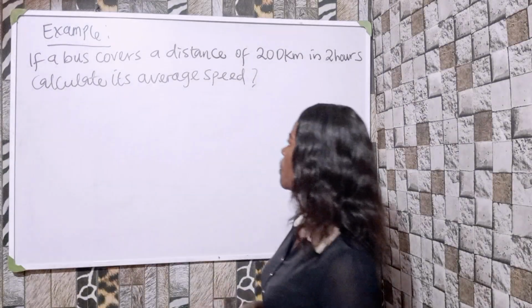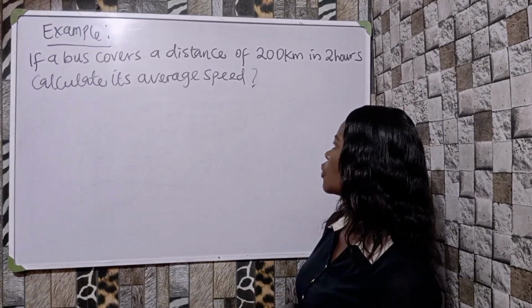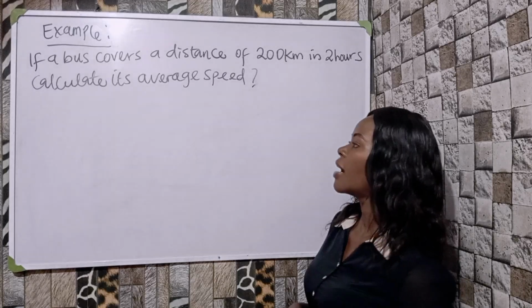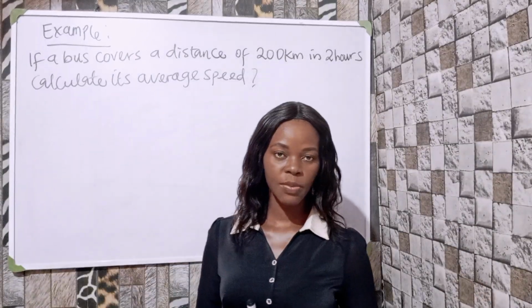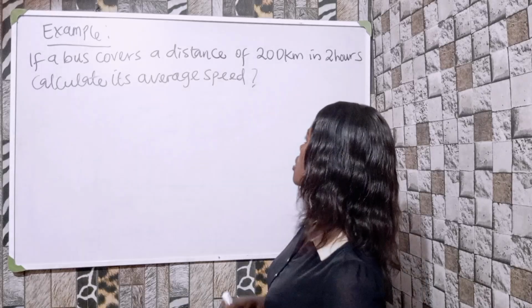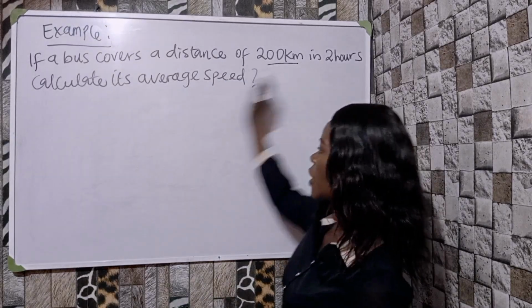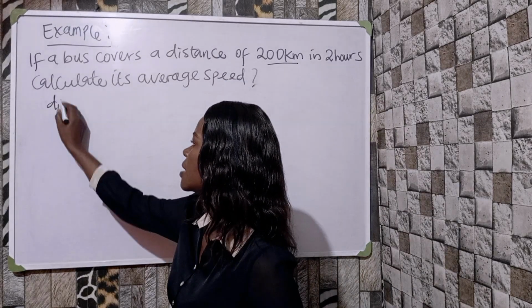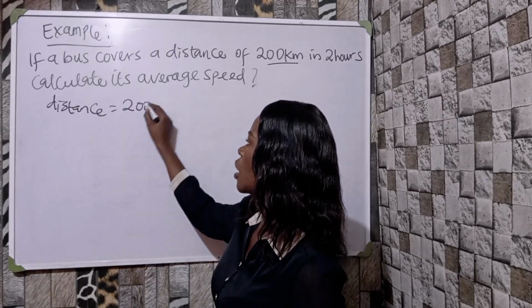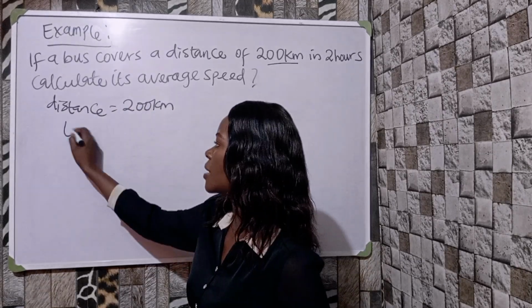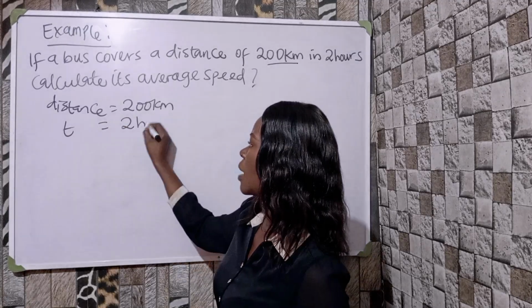Okay, so let's see how we can solve problems on speed. Stay tuned. Let's solve this question together. If a bus covers a distance of 200 kilometers in 2 hours, calculate its average speed. For us to be able to solve the average speed, we have to state our parameters. Okay, so we are given the distance of 200 kilometers. So I will say distance is 200 kilometers and time is 2 hours.